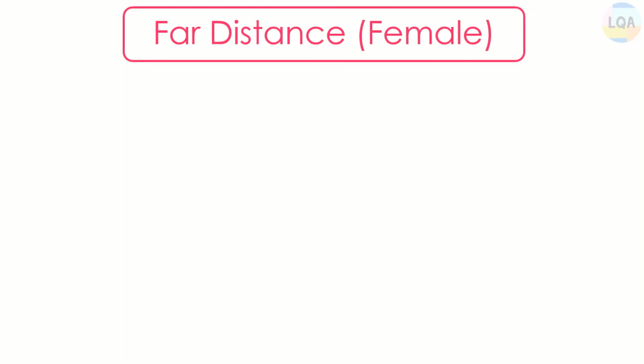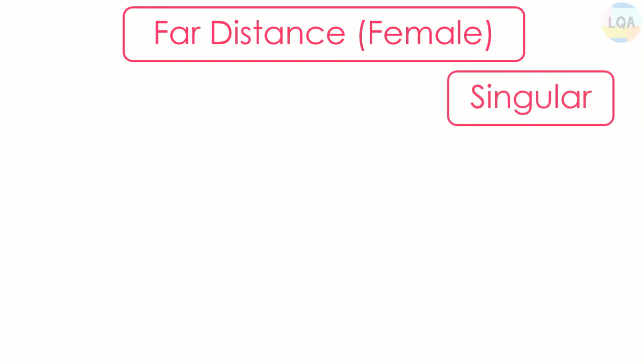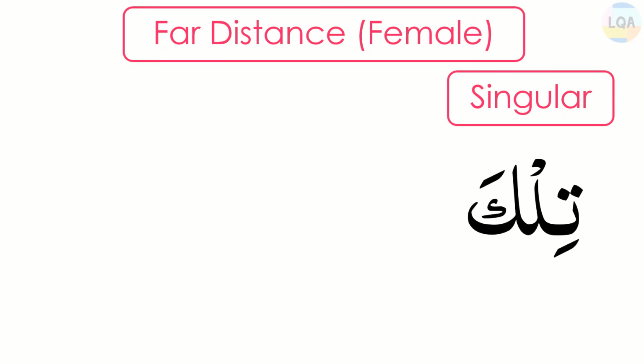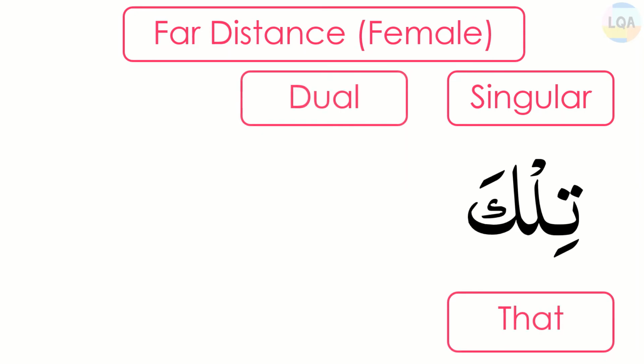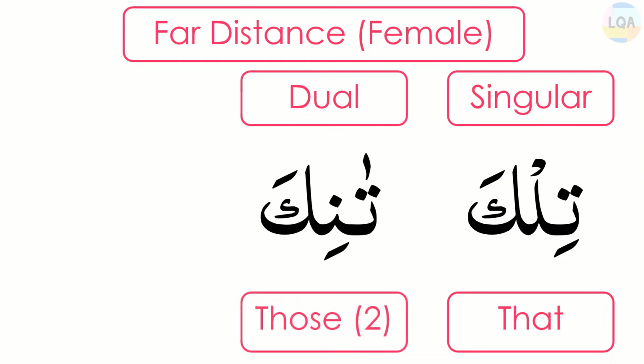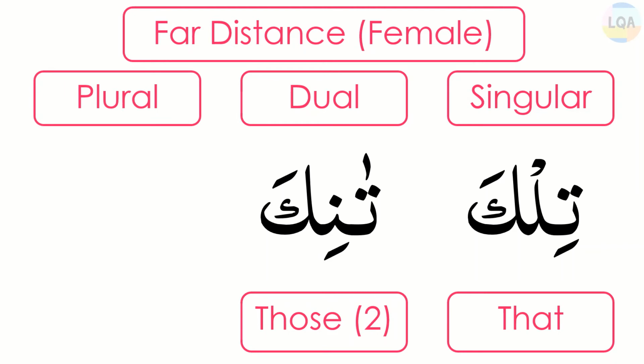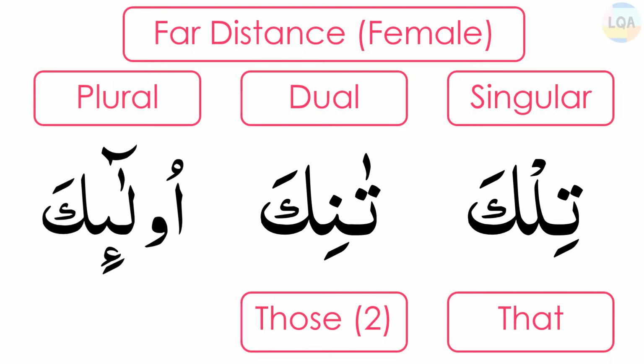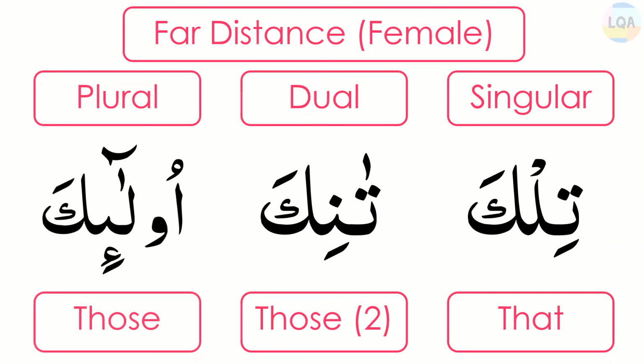Now we will learn the far distance pointers for female gender. First one is singular, which is tilka, and it means that. Then the next pointer is for dual, which is tanika, and it means those two. And the last one is plural, which is ulaika, and it means those.